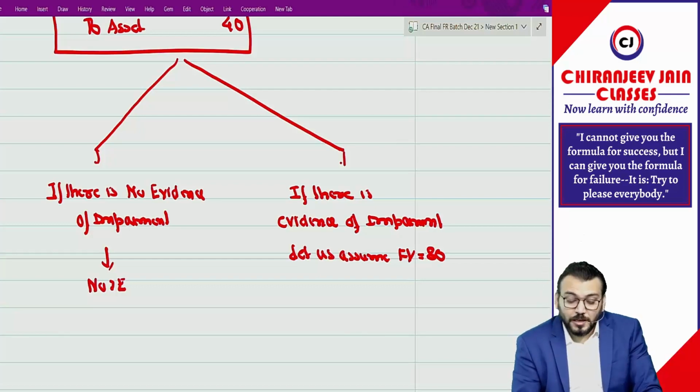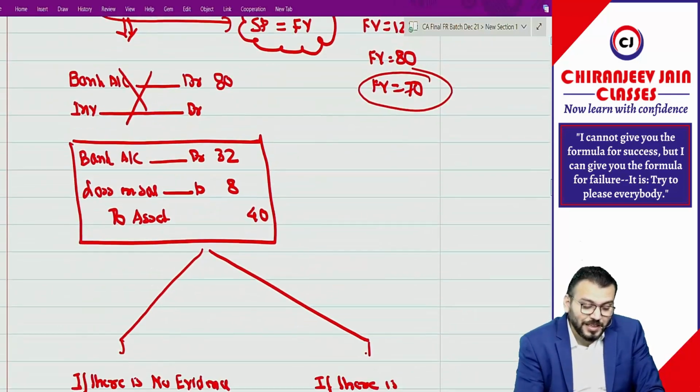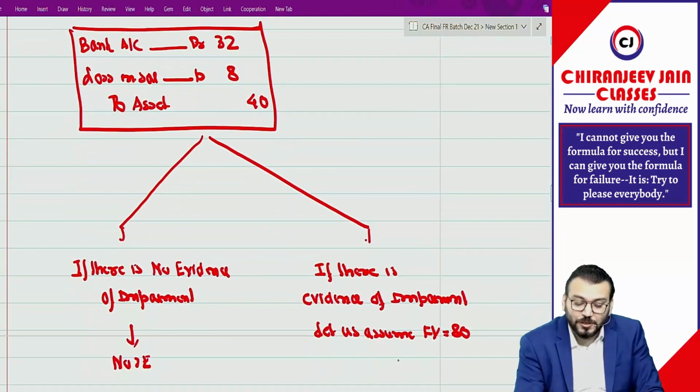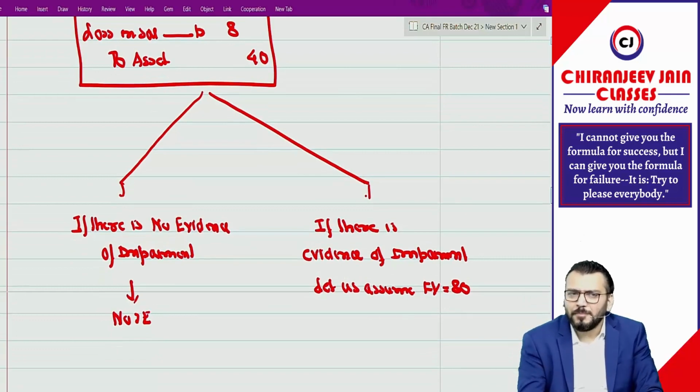Now if fair value is equal to 90, whether there is any evidence of impairment, then also there is evidence of impairment, because the carrying amount is 100. Are you able to understand? So let us assume fair value is equal to 90, then the entire impairment loss.